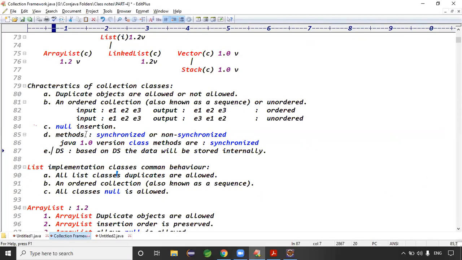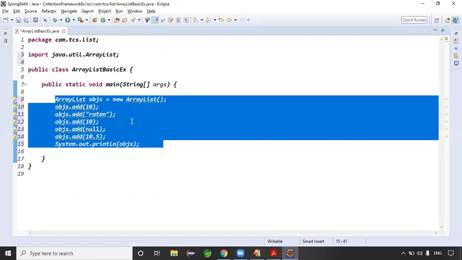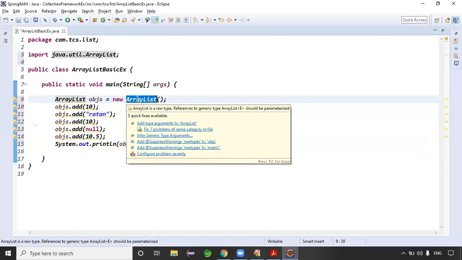So list is an ordered collection. Duplicates are allowed, so where you have an application requirement to store duplicates, you can go for list classes. All these classes allow null values. Whether methods are synchronized or non-synchronized, the first example we're discussing is ArrayList. ArrayList was introduced in which version? Version 1.2. Only version 1.0 methods are synchronized.